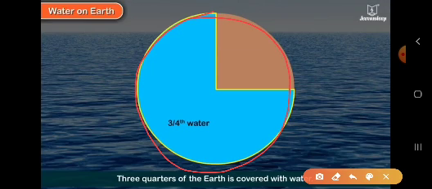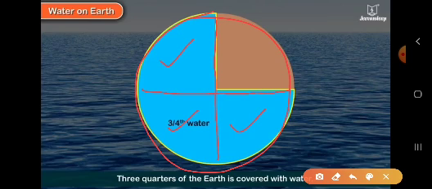If we divide this earth into 4 parts, then 3 parts, that is 1, 2, 3, which are shown in blue color, are occupied by water. That is, 3 out of 4 parts of the earth are occupied by water.